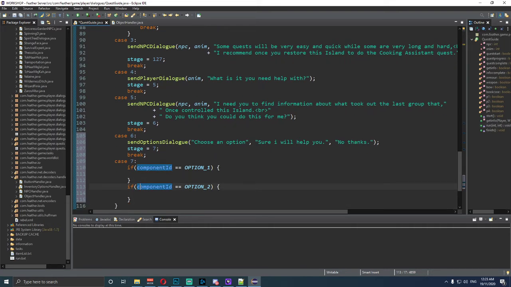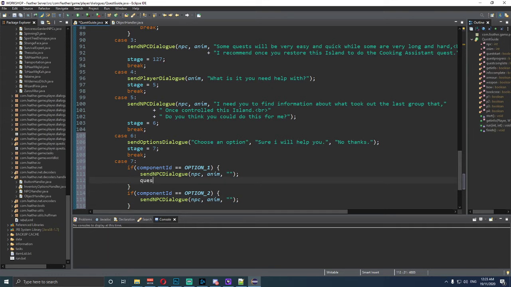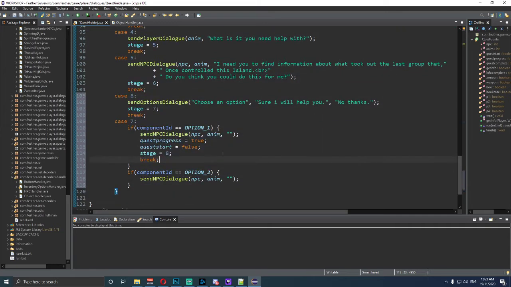Now, we're going to do a bit of a twist in this. What we're going to do is send the NPC dialogue here and another one there. We also want quest progress is equal to true, and then quest start is equal to false, and then stage is equal to 8. And then break.